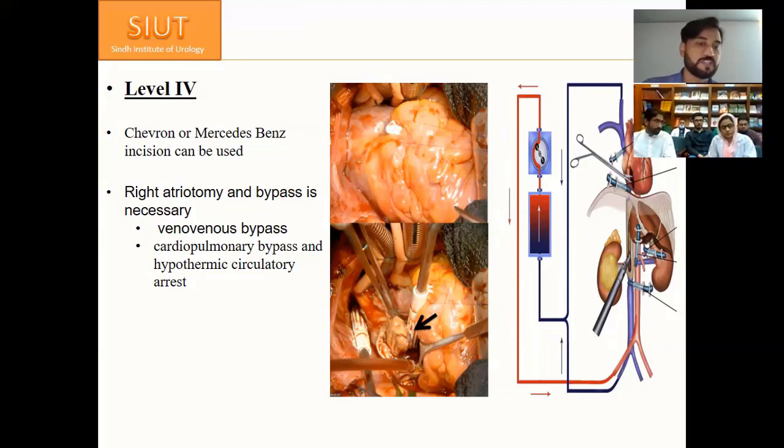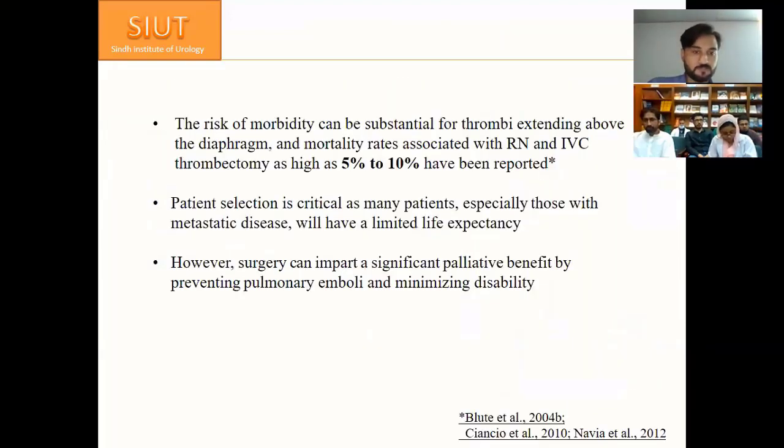So Chevron or Mercedes-Benz incision can be used in level 3 and level 4 as we discussed. And right atrial bypass is necessary in venovenous bypass, cardiopulmonary bypass, or hypothermic circulatory arrest. The risk of morbidity can be substantial for thrombi extending above the diaphragm, and mortality rates associated with radical nephrectomy and IVC thrombectomy as high as 5 to 10% have been reported.